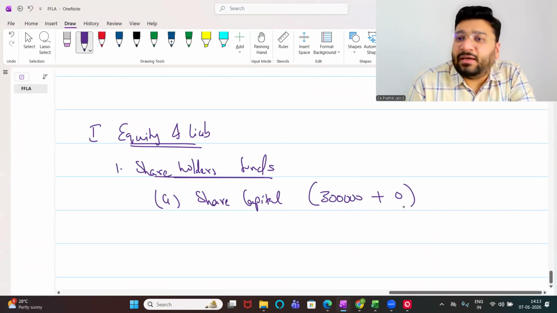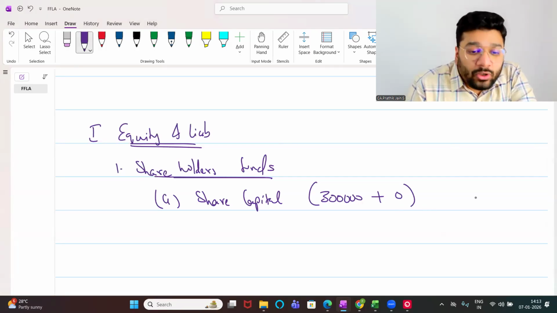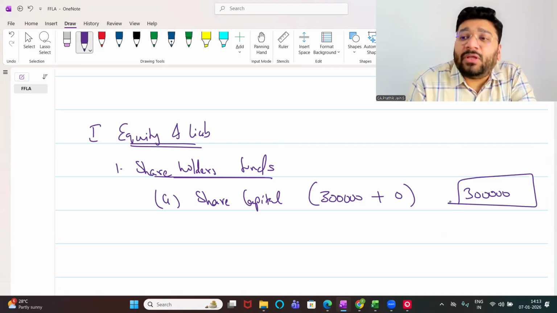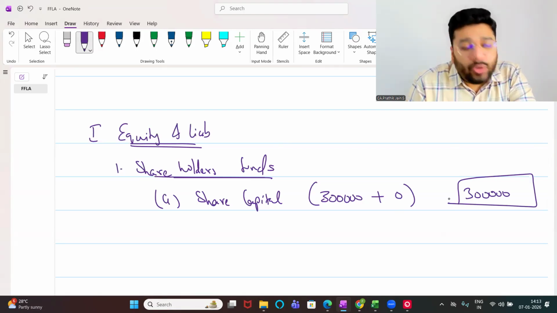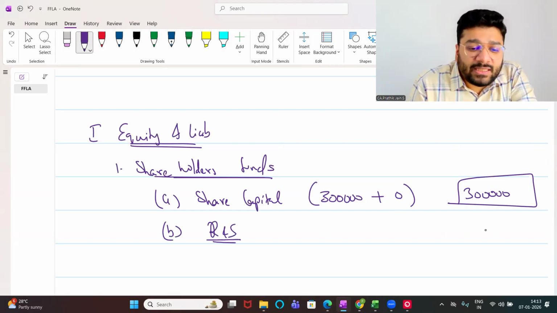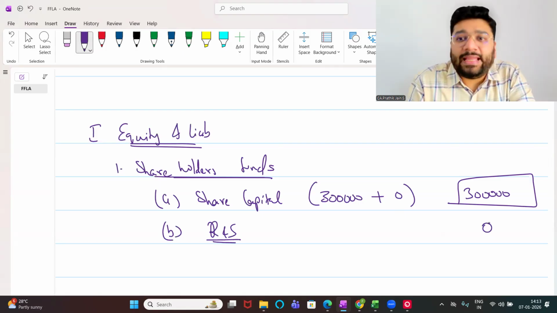Will 2 lakh get added here? No. The share capital of the subsidiary company will get knocked off against the investment of the holding company. So what is my share capital? 3 lakh. Always here the share capital will be of the holding company. B. Reserves and surplus. Reserves and surplus is 0 in our example. I have not taken it.